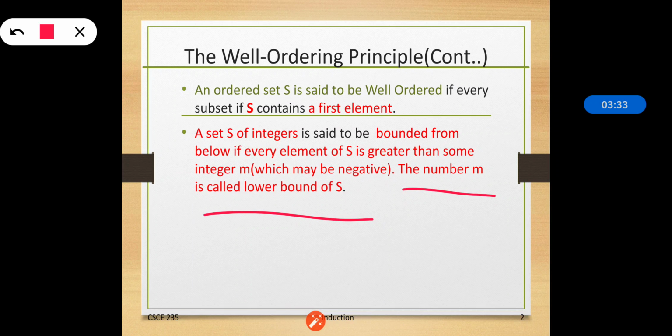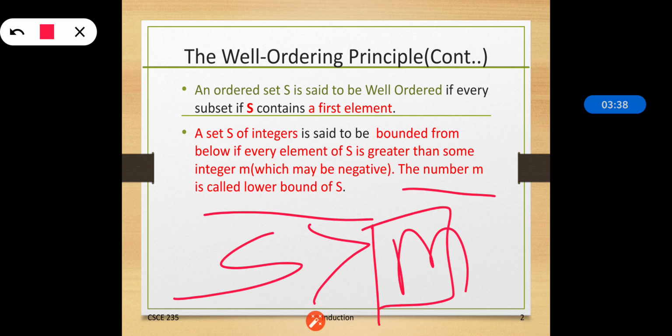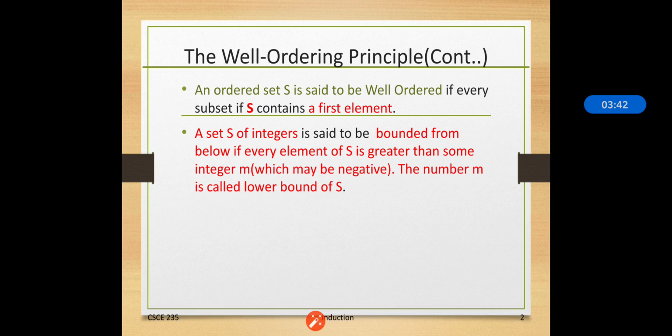Because the elements of S are greater than m, and that's why it is called the lower bound of S.